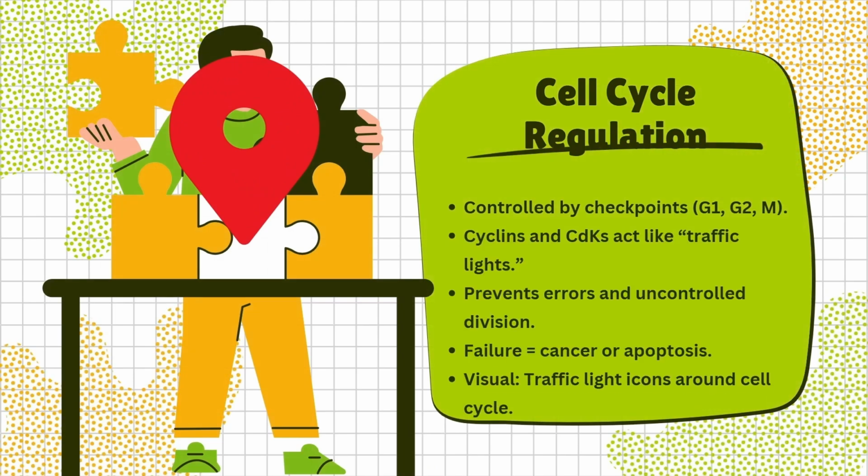The cell cycle is tightly controlled by checkpoints at G1, G2, and M. Cyclins and CDKs act like traffic lights, telling the cell when to go or stop. If these checkpoints fail, cells can divide uncontrollably, which can lead to cancer. Sometimes the system triggers apoptosis, self-destruction to prevent damage.